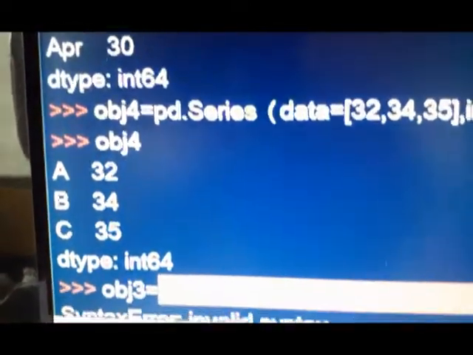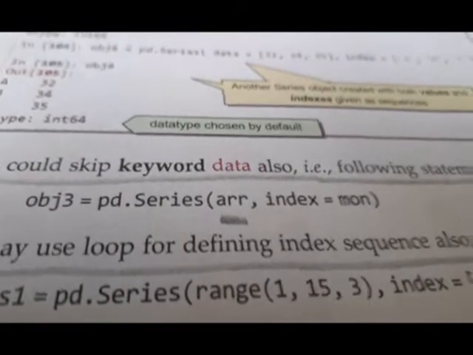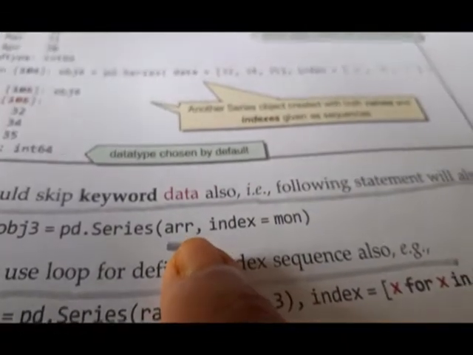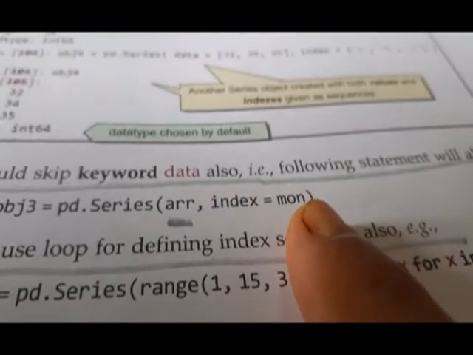Then at the end of this page, page number 9, it's given you could skip keyword data. Keyword data can be skipped directly. Instead of writing data is equal to arr, you just write arr, but index surely is equal to mon.